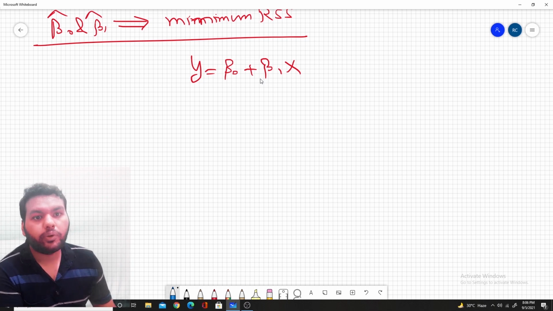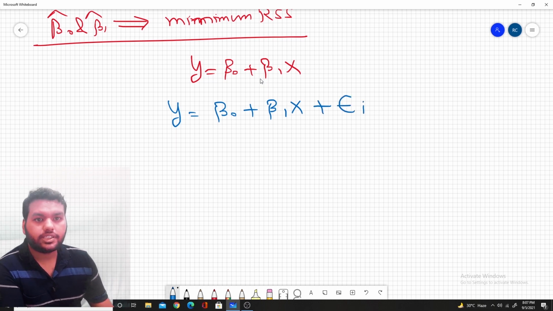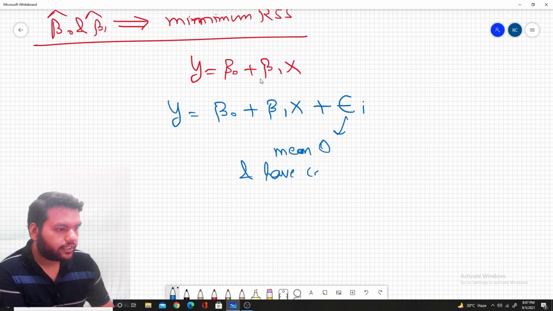So we have to modify our equation to y is equal to beta naught plus beta 1x plus epsilon. We denote this error term with epsilon, and we assume the mean of the error term is 0 and it has a constant variance